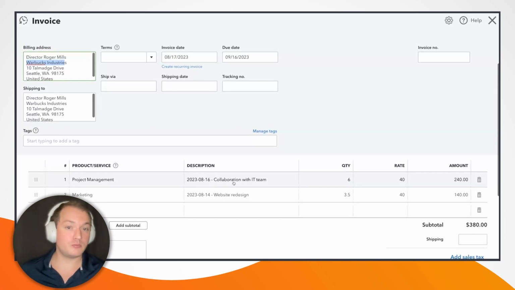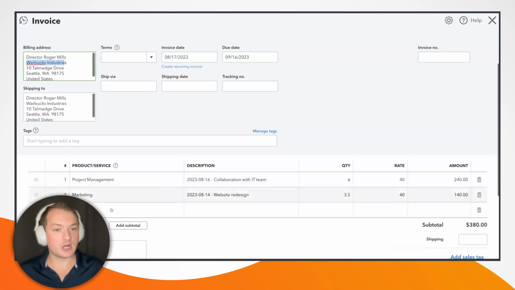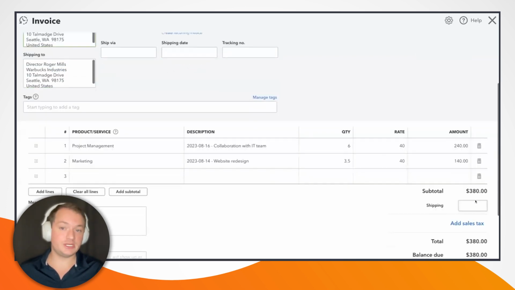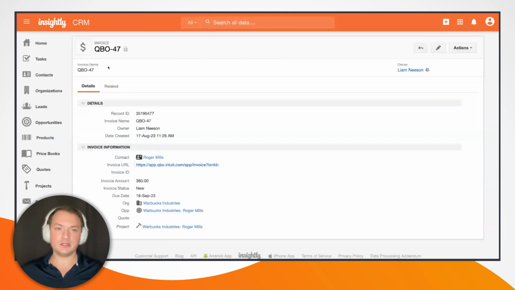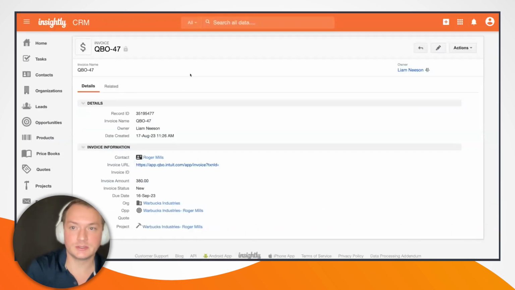And the description here pulled in our Harvest notes. So that was collaboration with the IT team. And then same for our marketing line item entry here, which occurred on the 14th, on Monday, for a website redesign. So we have our subtotals here. We have all of our customer information. So this invoice is ready to be sent off to Roger Mills. And again, that step could be automated as well, but of course, Roger Mills doesn't exist.